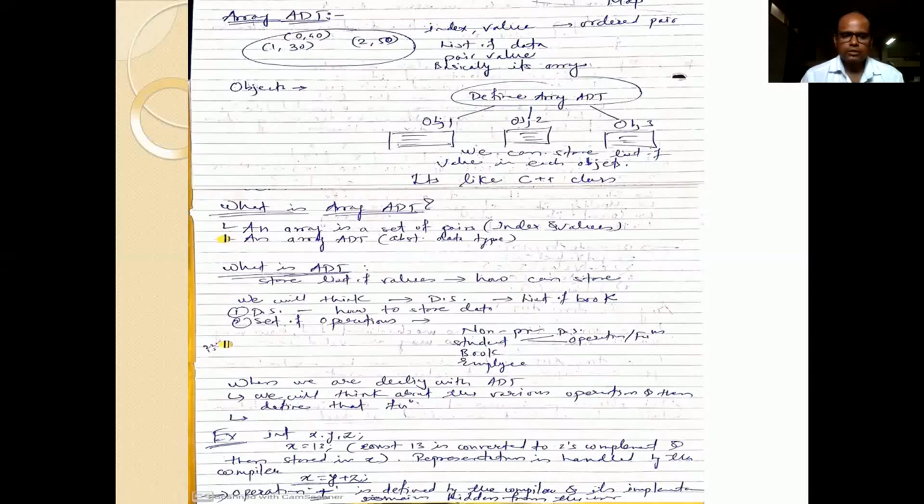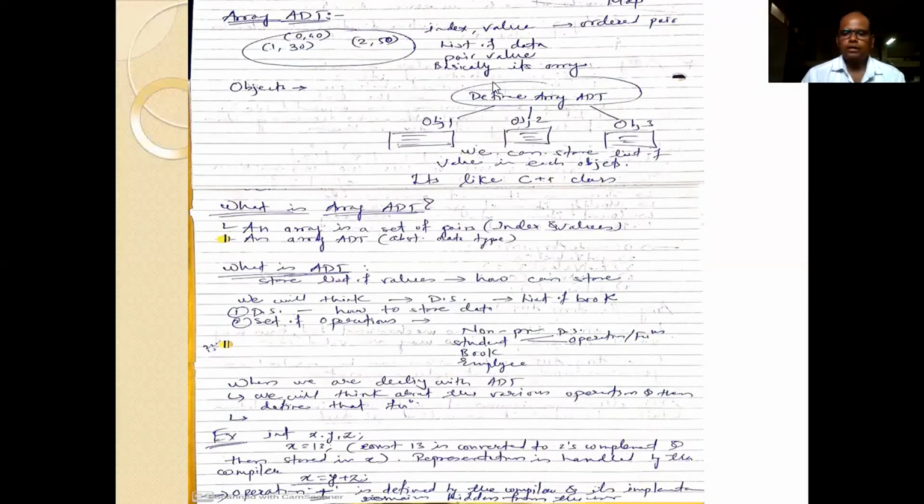So first we have to think about the data structure, and then about the different set of operations we are going to perform on that particular data structure. So when writing an ADT, we have to discuss the data structure and the set of operations.